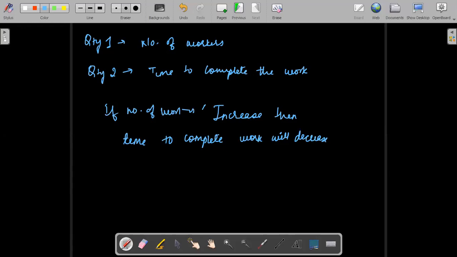That means if the number of workers decreases, obviously time will increase.